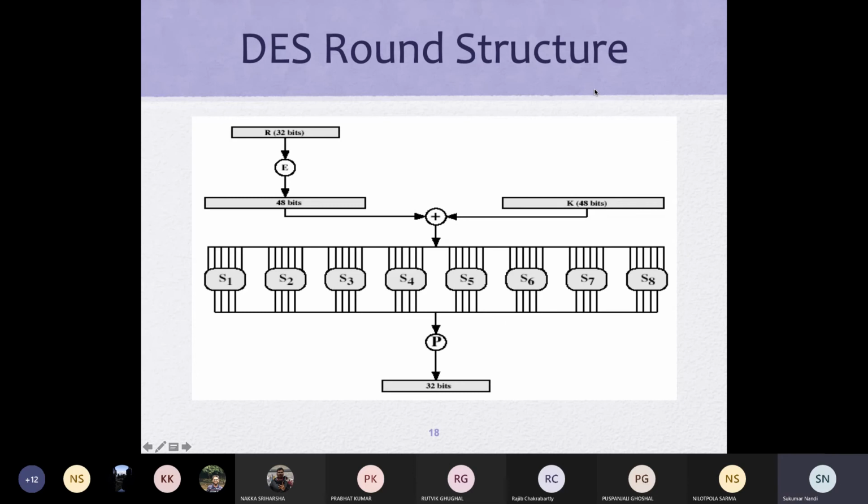So, a DES round: I take expansion permutation, then 48 bit, key 48 bit, XOR it. The round function we are talking about, the function f. We have 6 line to 4 line. So we have a mapping from 48 to 32, and finally we will get 32 bit.